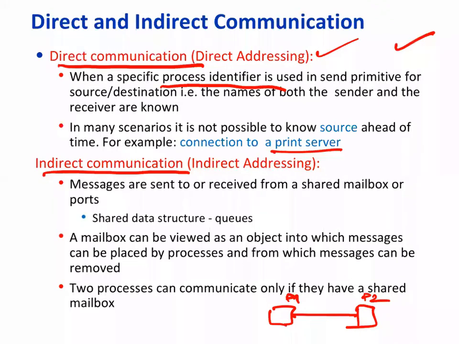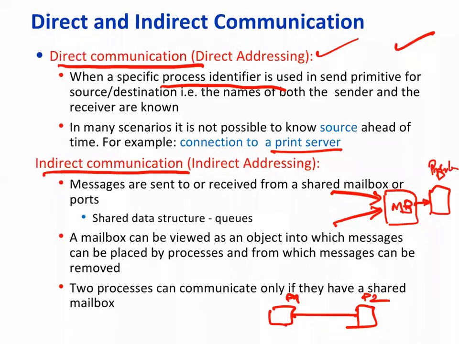Then the other way is that we can create a common receiver with a printer or mailbox, and anybody can send a request to the mailbox. This we call indirect communication. Now this printer process will pick up a job from this mailbox or message queue, and honor the request and execute the request.